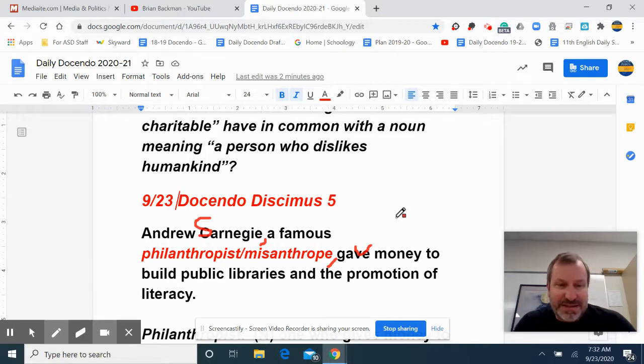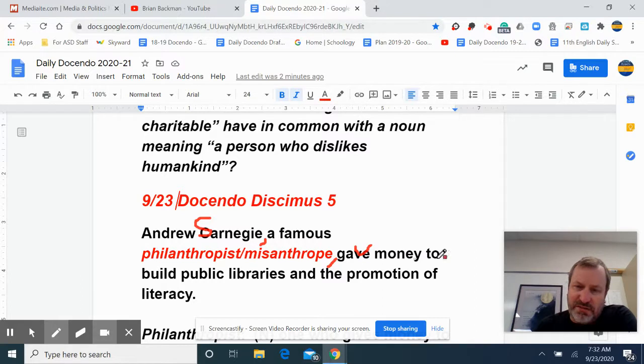Now the second part of the sentence, to build public libraries and the promotion of literacy, something just doesn't quite sound right there. The problem is a problem of parallel structure. This is one of those things that comes up on the SAT, and good writers know how to expand sentences using repetition and parallel structure. It's not necessarily repetition of words, it's a repetition of structure.